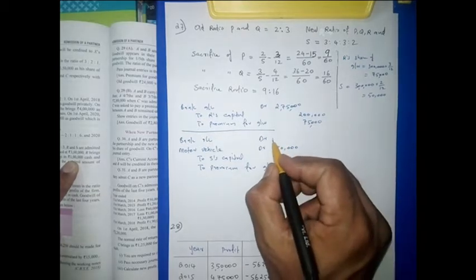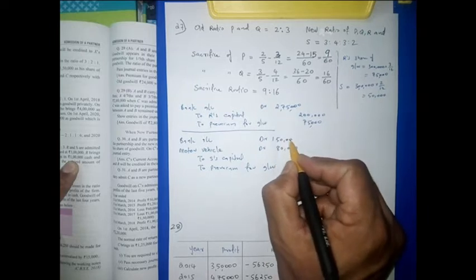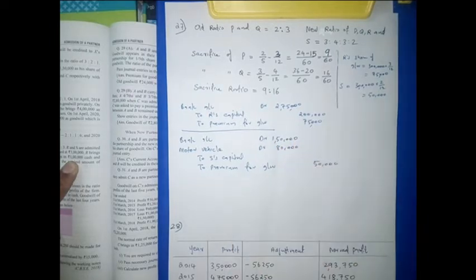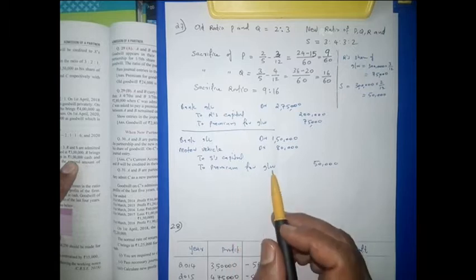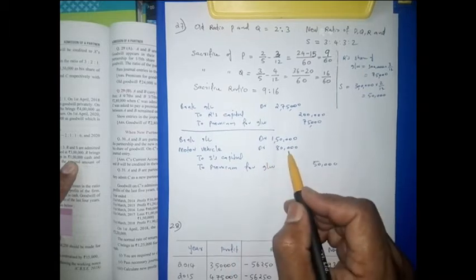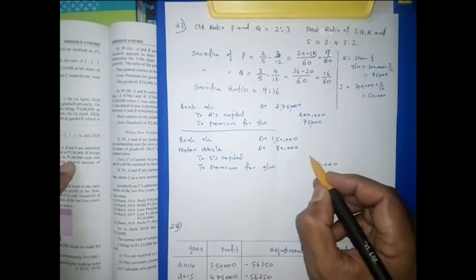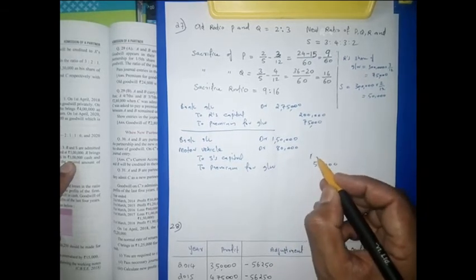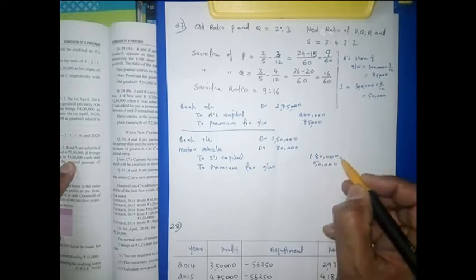So 1,50,000 is bringing in cash. Then his total capital will be 1,80,000, motor vehicle 80,000 plus 1 lakh cash. So 1,80,000 will be the total capital.